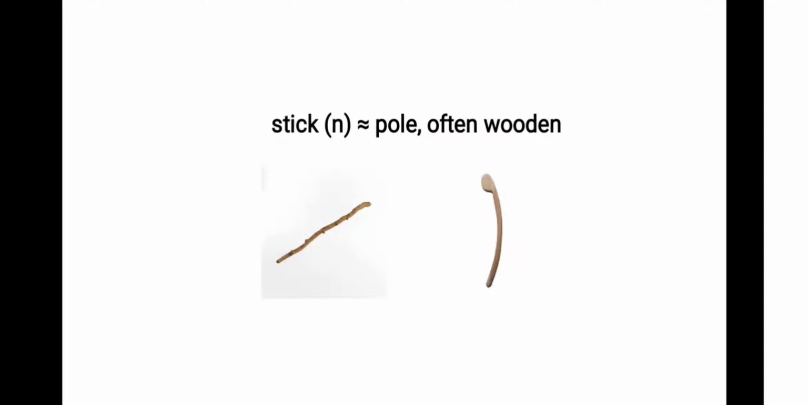The first word you see here is called a stick. The synonym for this would be pole, often wooden. And here you see two pictures of a stick. And sometimes when you just grab a stick from a garden and you throw it to your dog, you can play fetch with a stick. So this is also another example of a stick.